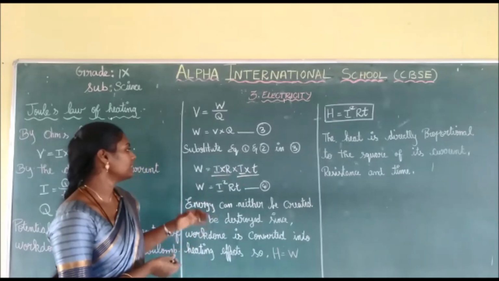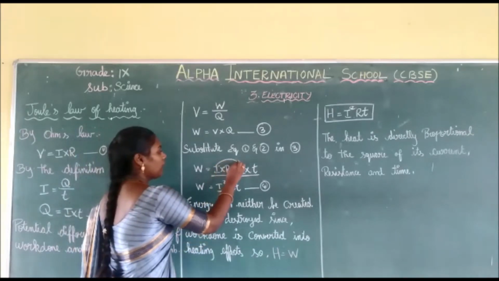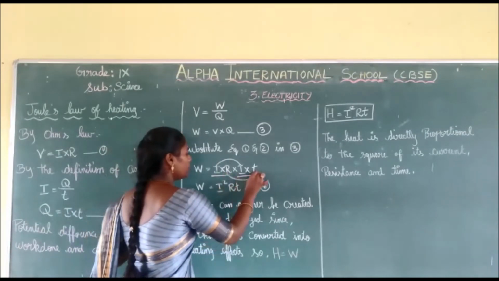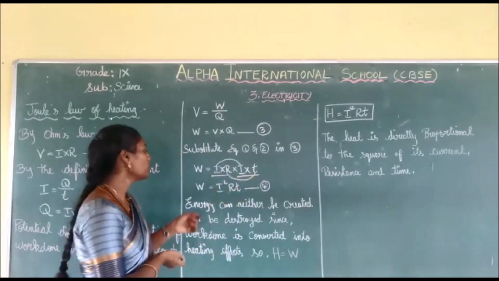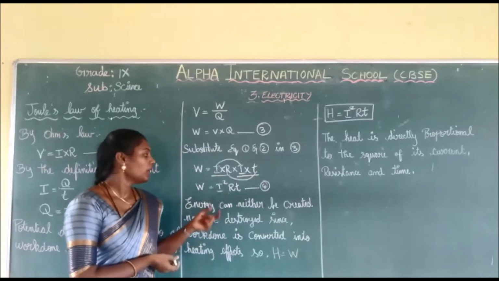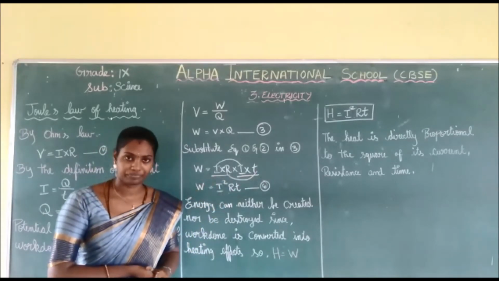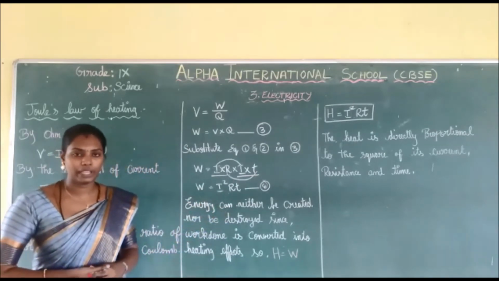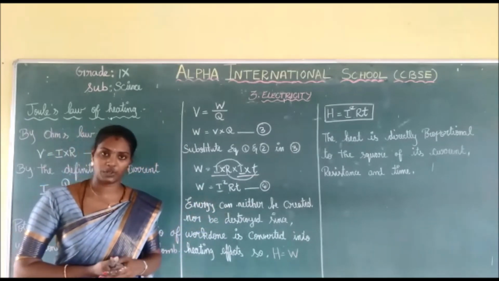Now see, I into I is I square, and R into T, RT. So work done is equal to I square RT. And we know energy can neither be created nor be destroyed, isn't it?